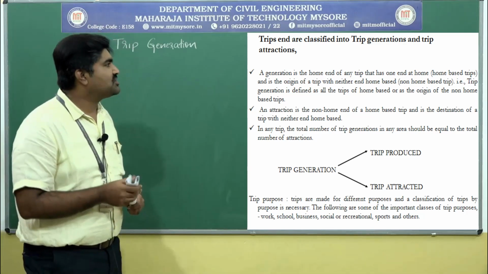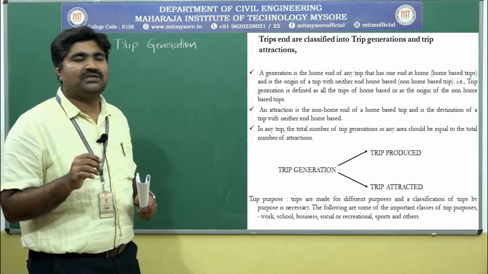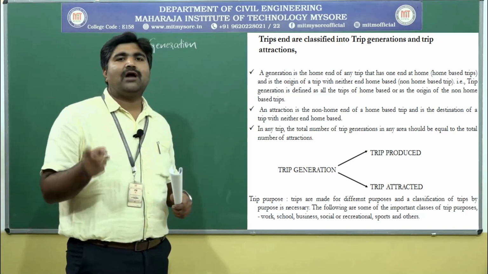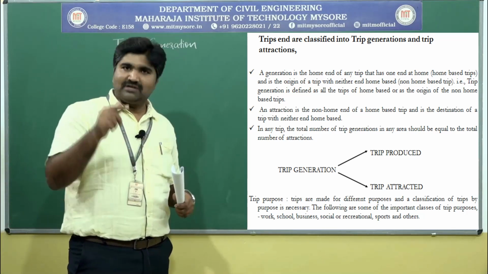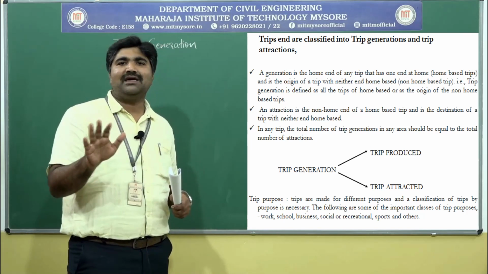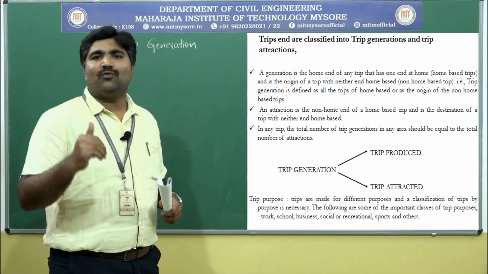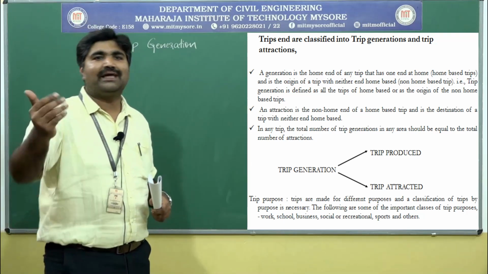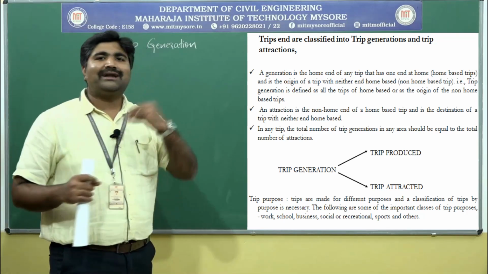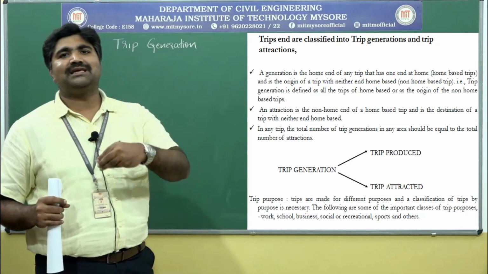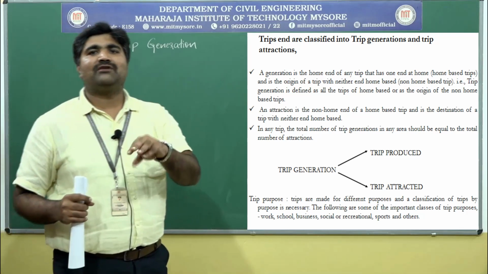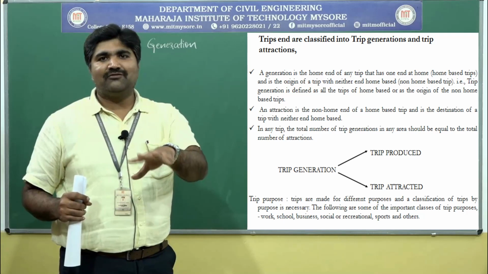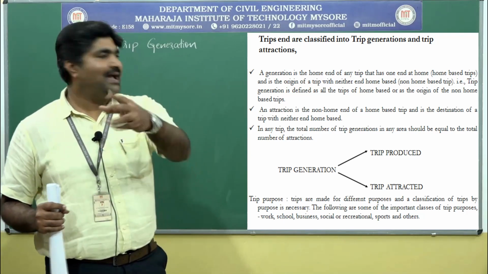Next, attraction. What do you mean by attraction? An attraction is the non-home end of a home based trip. It will start from home but it won't end at the home. It may end at the working station or for any other purpose, for example shopping or visiting offices. That is the attraction point. Any trip we make for some reason has an attraction.